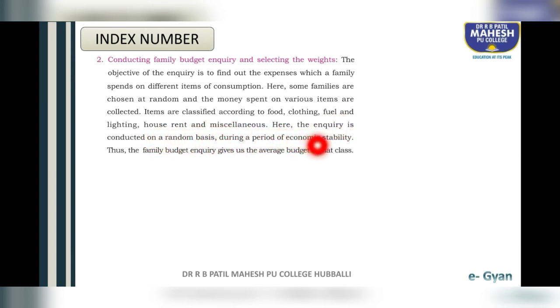Here, the inquiry is conducted on a random basis during a period of economic stability. Thus, the family budget inquiry gives us the average budget of that class. Students, the second step is, after deciding the class of people, based on the class of people, we have to conduct the family budget inquiry.